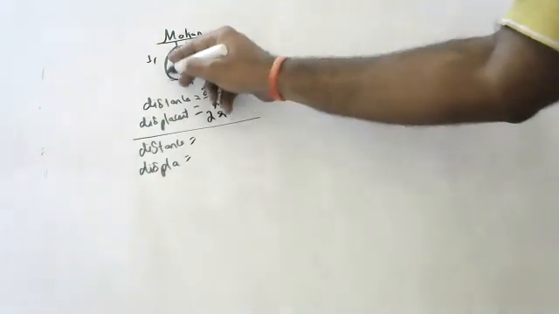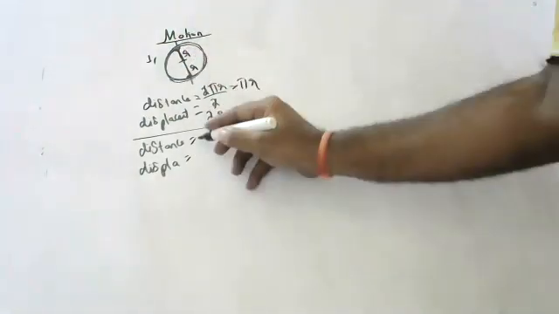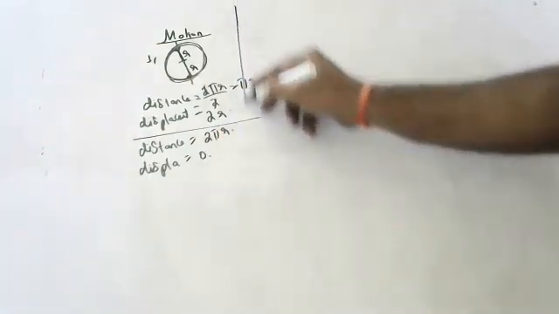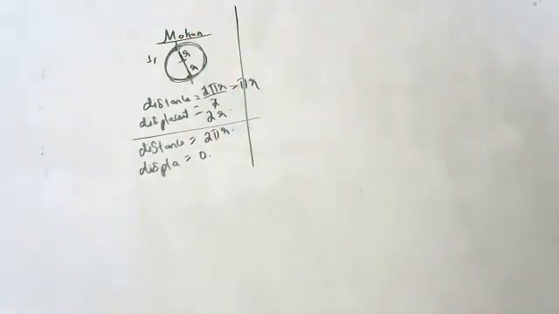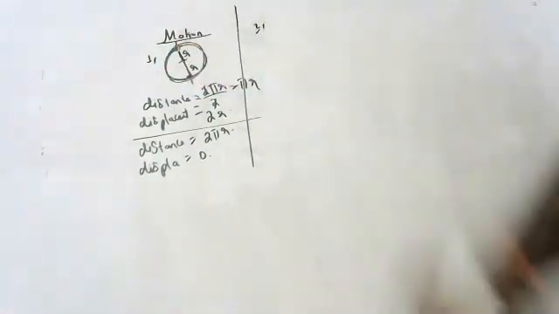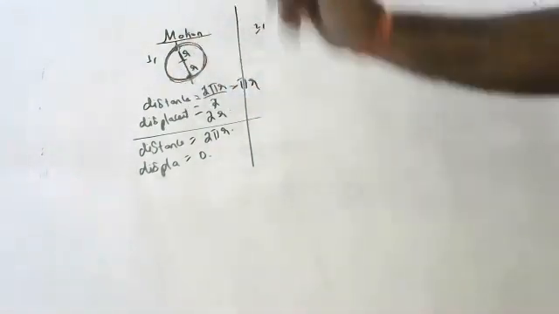Same question if I ask you, what is the distance and displacement after a full circle? After a full circle, it is coming from here to here. So the distance is 2 pi r and displacement is 0. Displacement is 0 because it is coming to the same point.